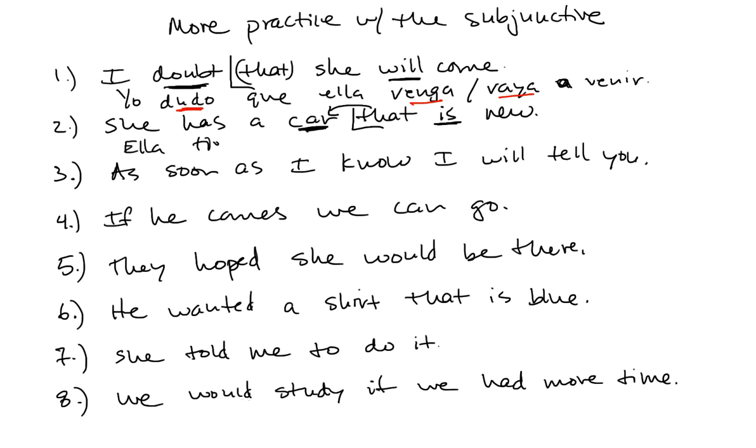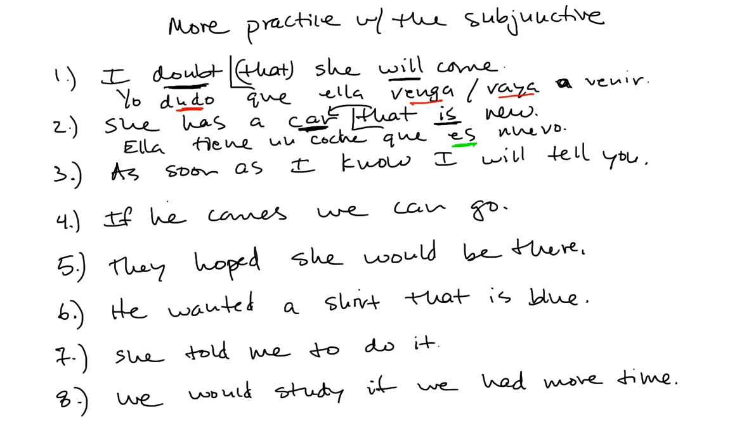Ella tiene un coche que es nuevo. Indicative, because that car exists. Okay, we know it exists. Okay, so we've had noun clause, adjective clause.